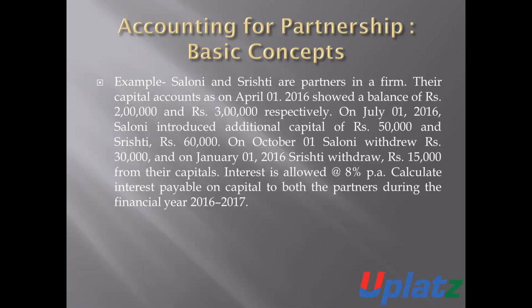On 1st July 2016, Saloni introduced additional capital of 50,000 and Srishti 60,000. On 1st October, Saloni withdrew rupees 30,000 and on 1st January 2017, Srishti withdrew 15,000 rupees from the capital. Interest is allowed at 8% per annum. So on the basis of such details, calculate the amount of interest on capital which is payable during the financial year 2016-17. So there is a requirement to calculate the interest which is payable on capital.